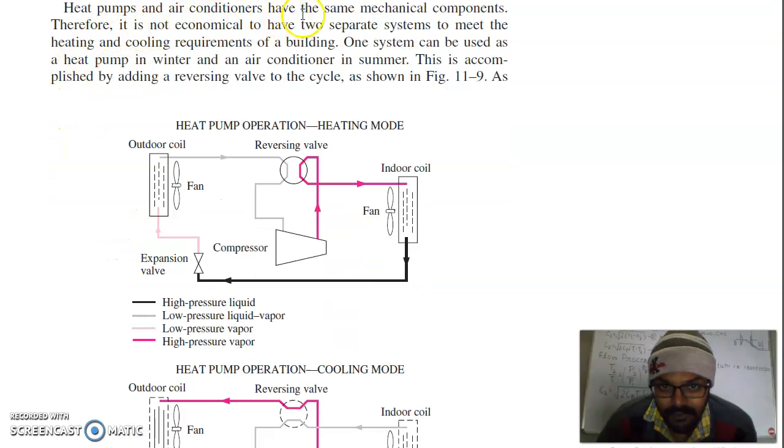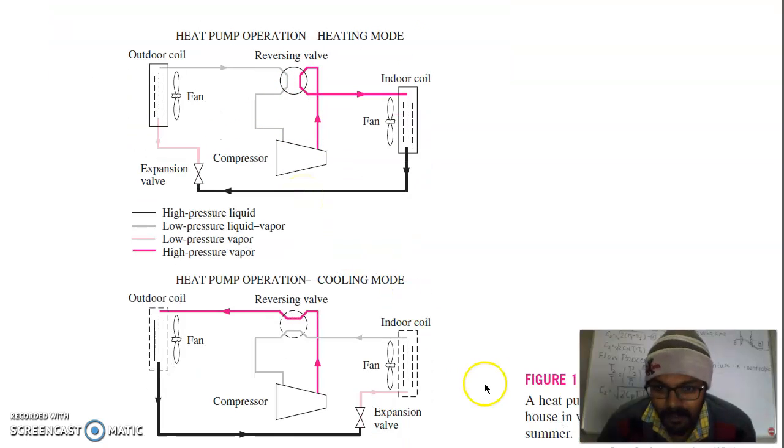Heat pumps and air conditioners have the same mechanical components, therefore it is not economical to have two separate systems to meet the heating and cooling requirements. Means the same refrigerator system can be used as a heat pump. You can see in this figure. So first we will discuss the operation in cooling mode.